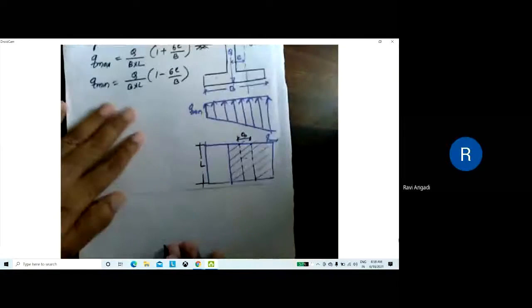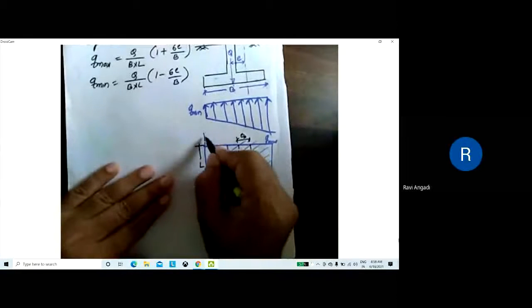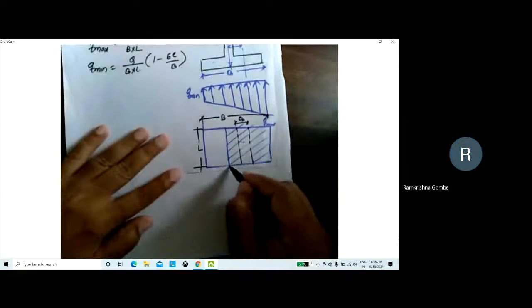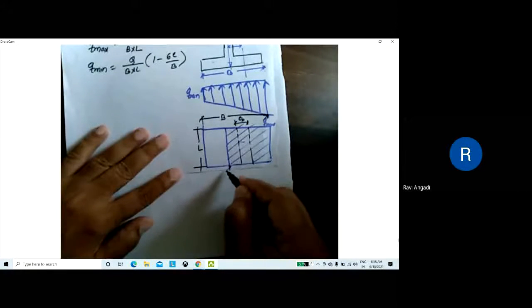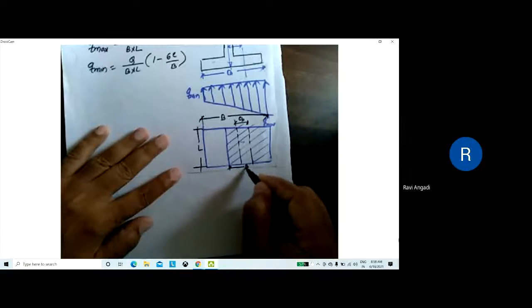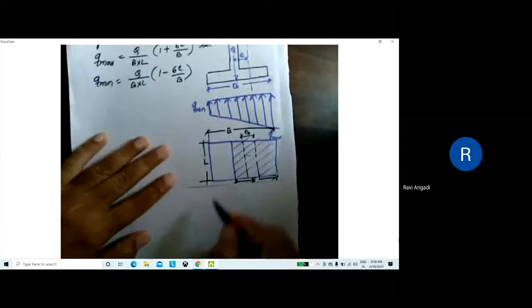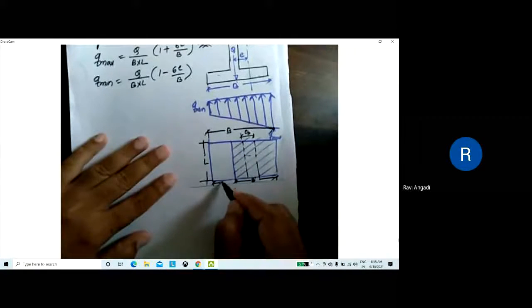Okay. And what is this one? This width is B, correct? Yes, sir. And where that effective load is acting, that width is to be taken as B dash. Remember, this is to be taken as B dash. Mark it. And this distance will be 2 times the eccentricity.